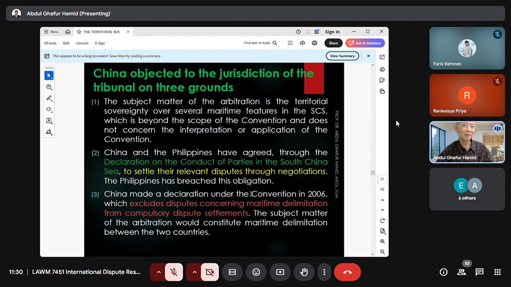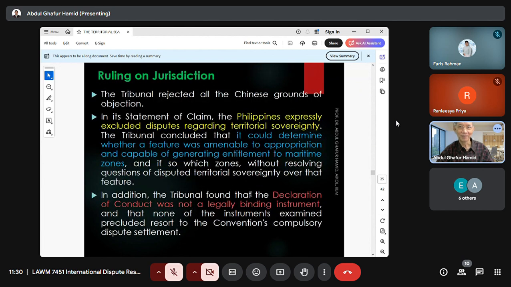But the tribunal rejected all these 3 arguments. The tribunal rejected all the Chinese grounds of objection. Because on the first point, the Philippines itself in its statement of claim expressly excluded disputes regarding territorial sovereignty.